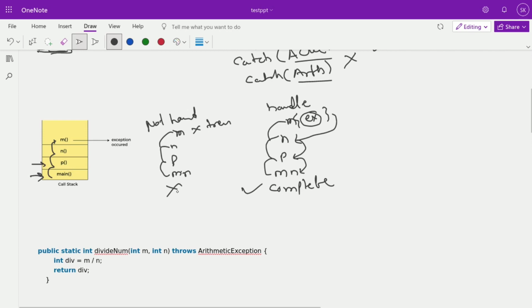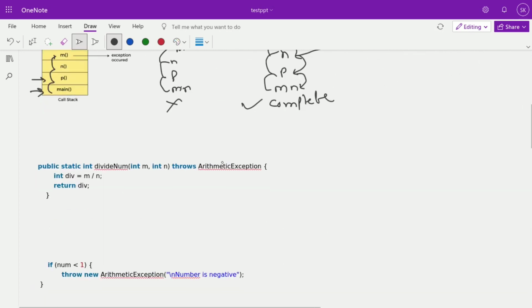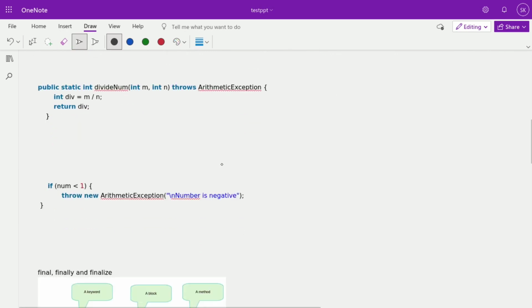Next, we check the difference between throws and throw. Throws means we are saying that this line of code has a possibility of generating an exception, such as ArithmeticException.